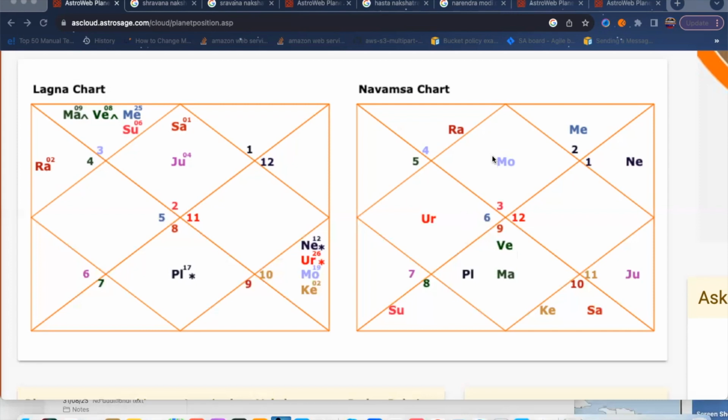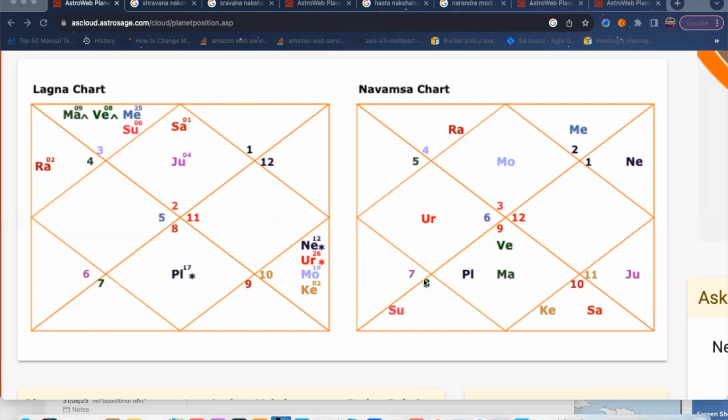And it is getting aspected by the Moon also. So in this case, the person should be very careful, but generally it is good. Venus is in a very good placement. But if Mars was ruling Kendra or Trikona houses, then it would be very strong. So like that, you need to check everything.